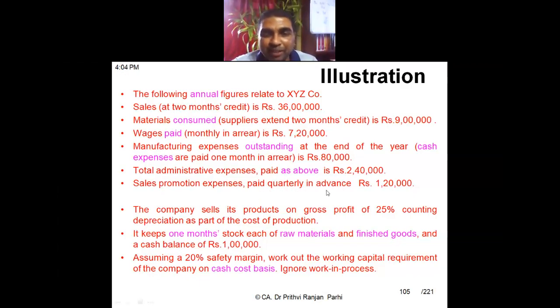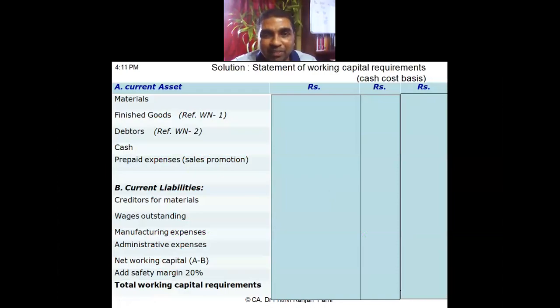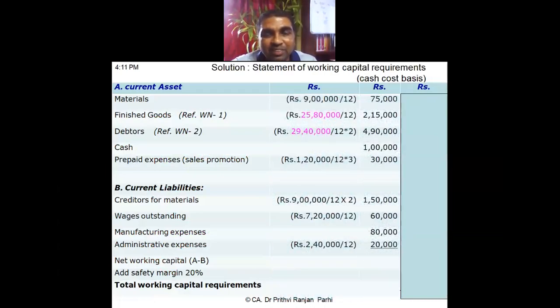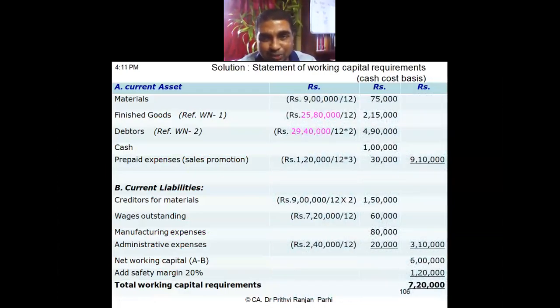So we have to keep working capital for this. You have to make advance payment 1,20,000. For 3 months, that is 30,000 rupees has to be kept. Administration expenditure is for 1 month. So annual is 2,40,000, 1 month is 20,000. So net working capital is 6 lakh. And the question says you have to maintain a safety margin. So another 20% is added, 1,20,000 rupees. So what is working capital? 7,20,000. Understood this question?